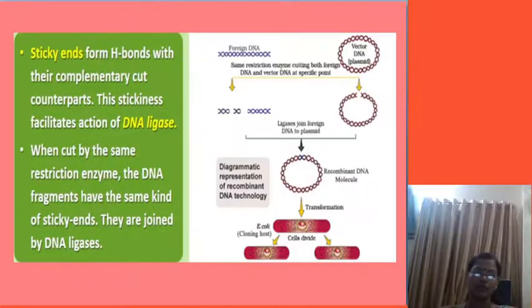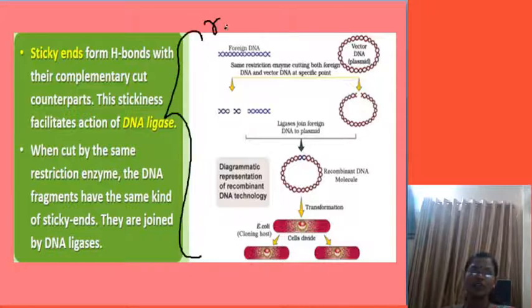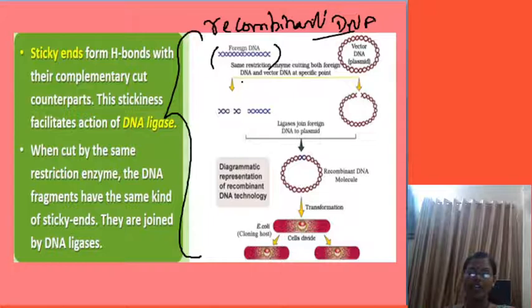Now we'll move on to recombinant DNA technology. These are the steps where they are showing the process of recombinant DNA technology. This is the foreign DNA which has been extracted from the other organism. This is the vector DNA, or we can say the plasmid. This plasmid is a double-stranded, self-replicating, extrachromosomal DNA.